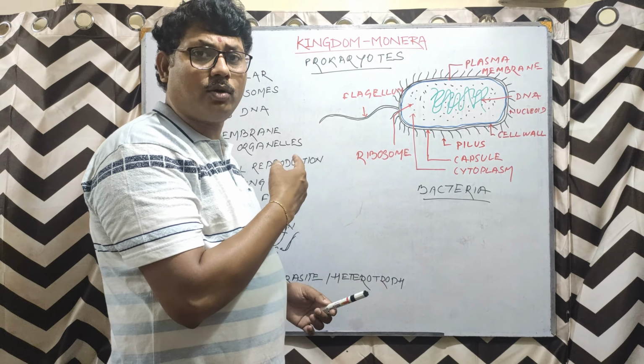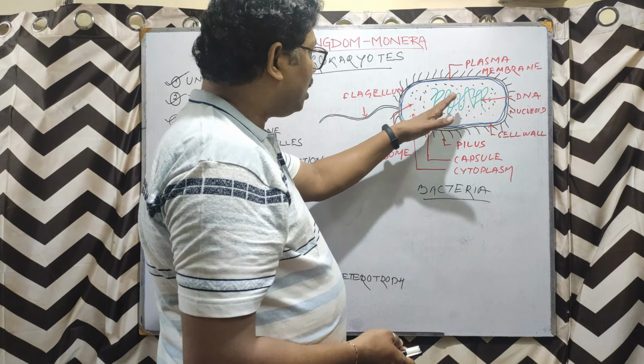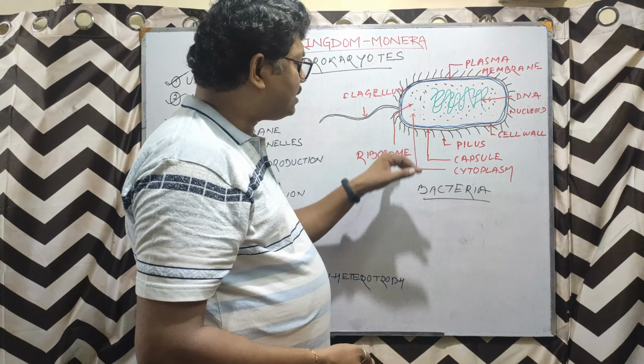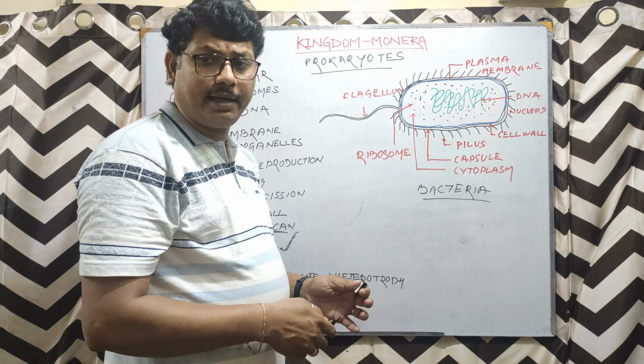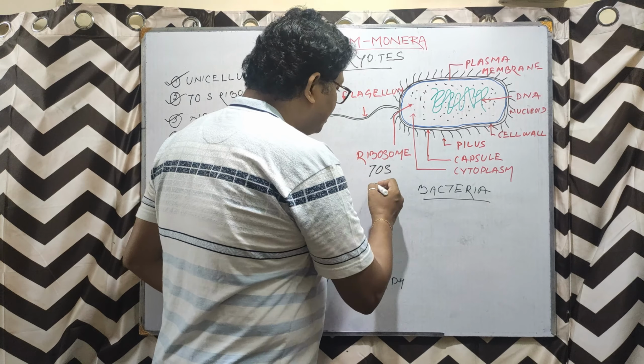This is peculiar to a bacteria. Now the ribosomes are there, and this ribosome is, as I said, 70S type.